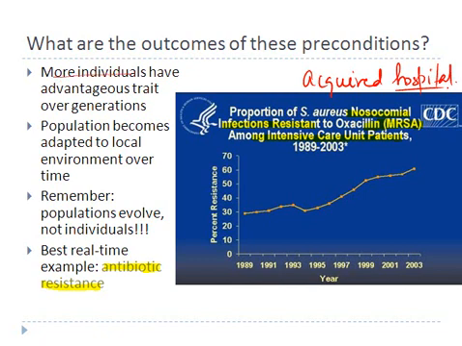Of course, the individuals of MRSA that can resist that drug, any kind of bacterial drug, are advantageous to that population of Staphylococcus aureus, and that is why they will be resistant to it, and it will be advantageous to the population.